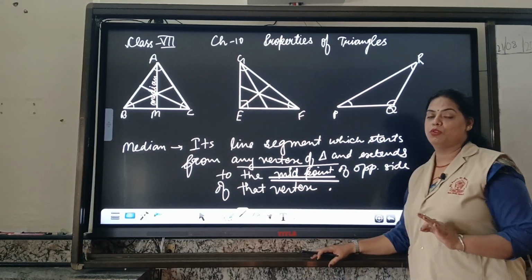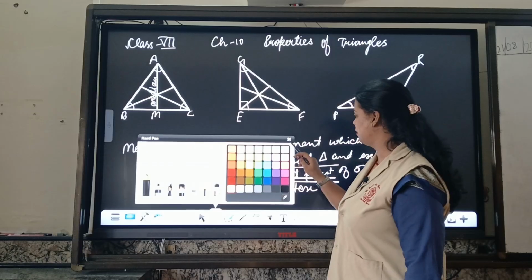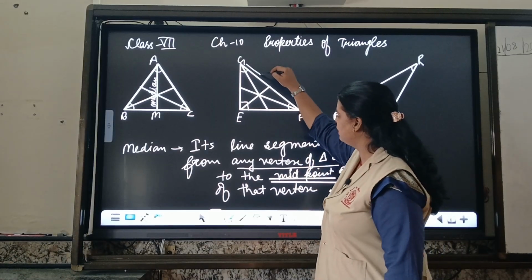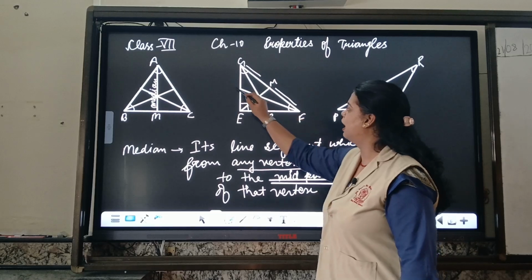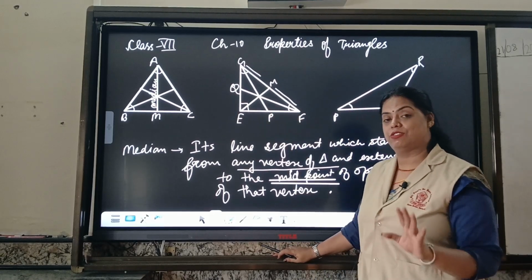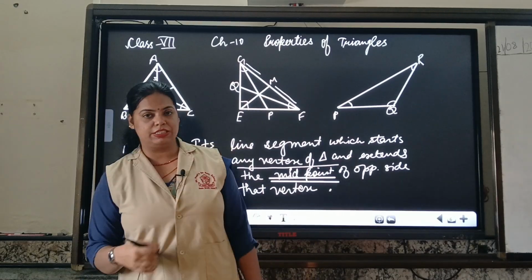The one thing which I am noticing every time is that the length of this side, after bisection by the median, this length and this length are equal. So here we have the median M, here P, and here Q. Every triangle has 3 medians. Let us move to the next part, that is altitude.